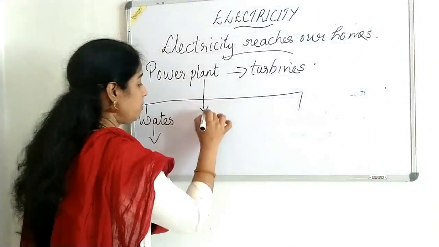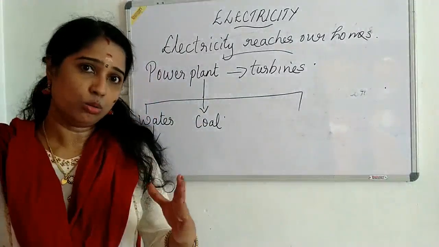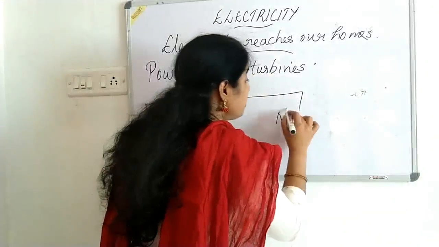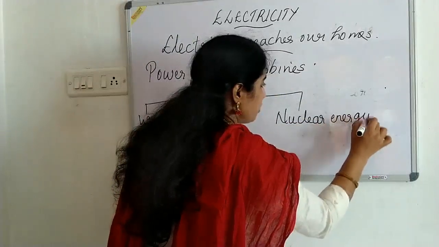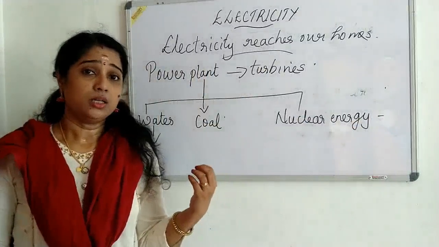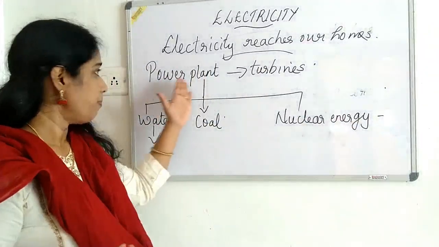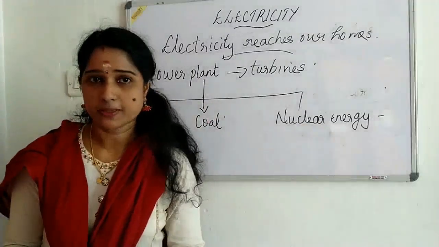Second, it can work by using the help of coal. And some other turbines work on the power of nuclear energy. So three different things are needed for the working of the turbine. Based on that, these power plants also have different needs.